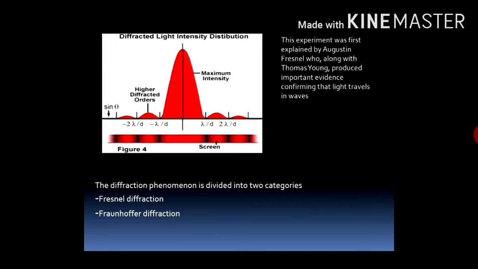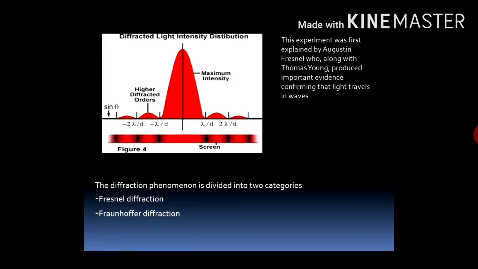This is the diffracted light intensity distribution. The intensity at the central point is maximum. This is called the first maximum intensity, and it is surrounded by the other higher diffraction orders, maxima and minima. This experiment was first explained by Fresnel, who along with Thomas Young produced important evidence confirming that light travels in waves.